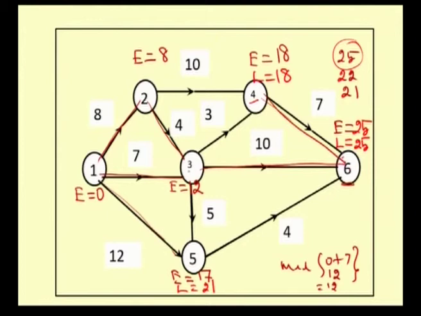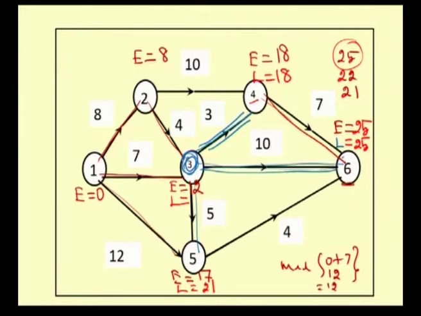Now, for the node 3, we have to compute the latest finishing time. For the node 3, there is an activity from 3 to 4, an activity from 3 to 6, and an activity from 3 to 5.